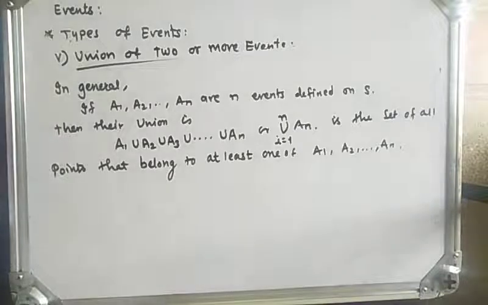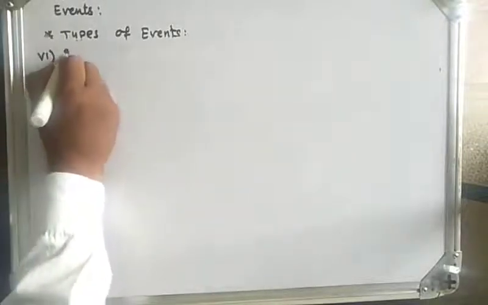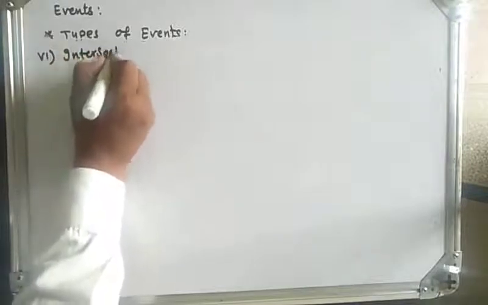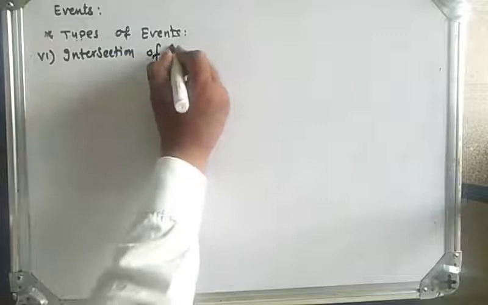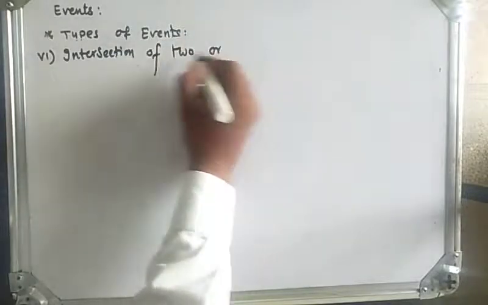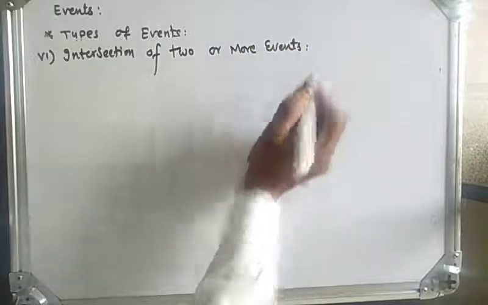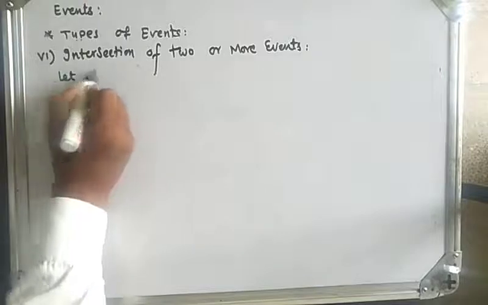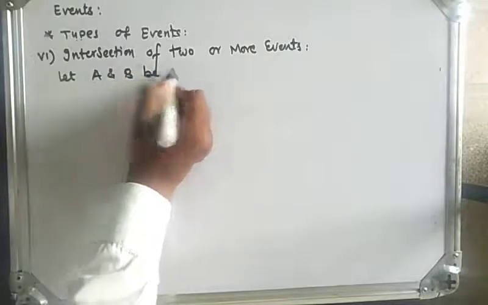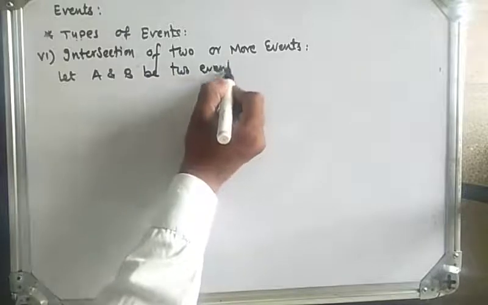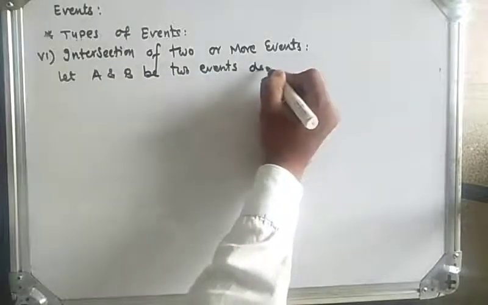Now the next operation is the intersection of two or more events. So let's see number six, which is the intersection of two or more events. Let's see the definition. Let A and B be two events defined on the sample space S.